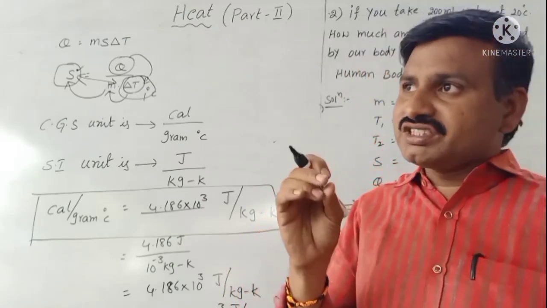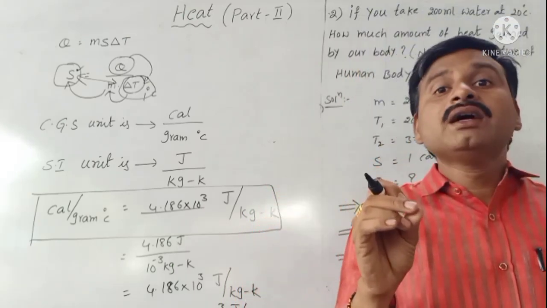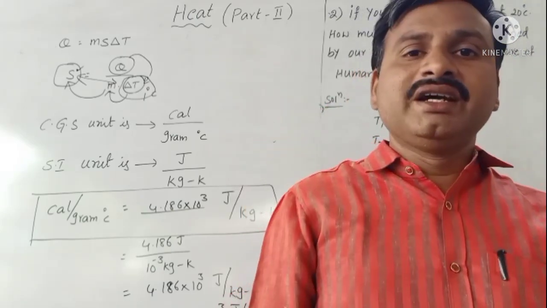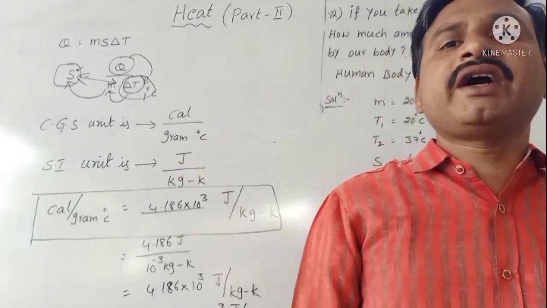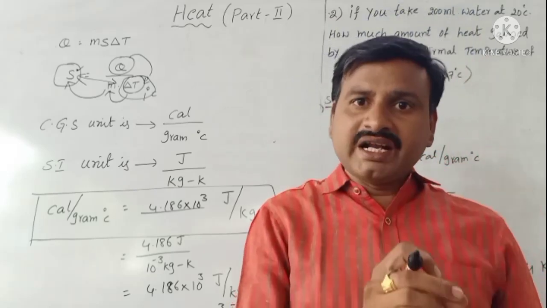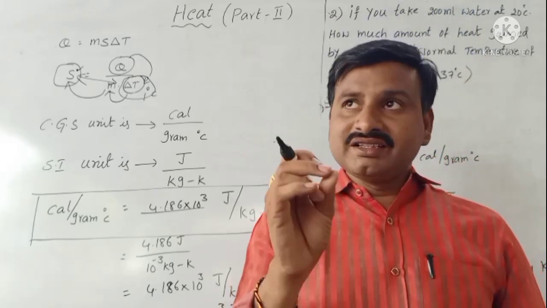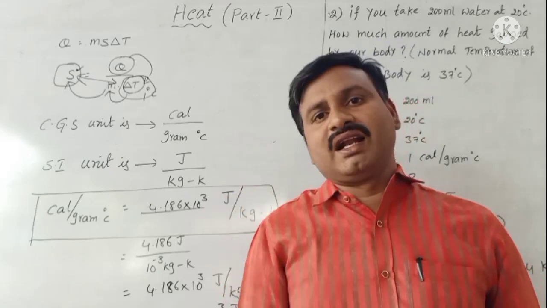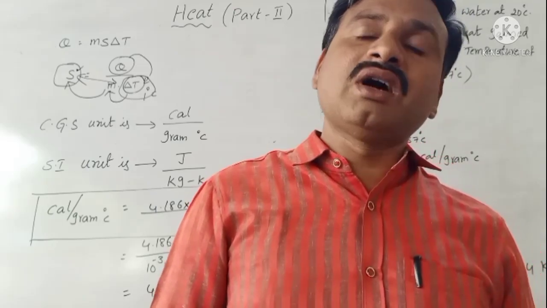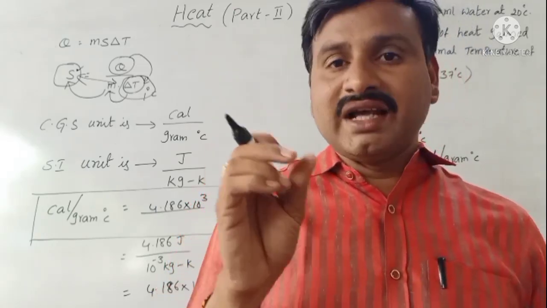For example, which substance has the less specific heat? It is lead. Lead has the less specific heat; its specific heat value is 0.031. Next, water has the greater specific heat; its specific heat value is 1. That's why we use water as a coolant.